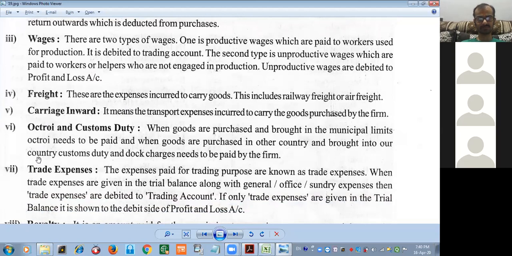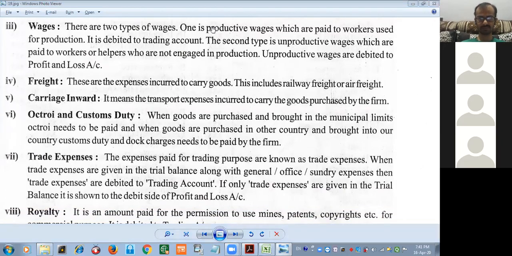Next. Carriage inward. It means the transport expenses incurred to carry the goods purchased by the firm. Carriage inward means transportation charges when the firm purchases the goods for selling purpose, then whatever transportation charges occur to reach those goods to the retailer's door or manufacturer's door, or you can say the wholesaler's door, that is carriage inward. It is related to the goods directly. That's why it is a direct expenditure.